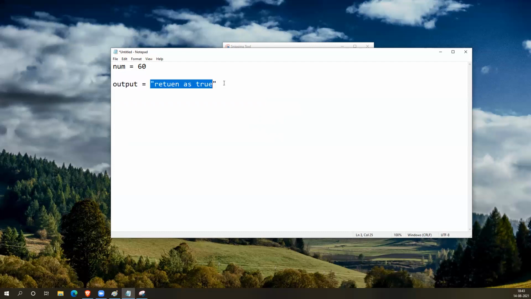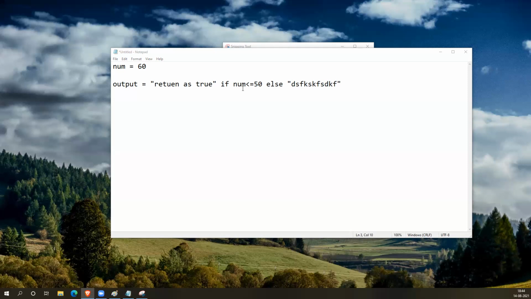This one will be assigned to this output only if this condition, if number is less than or equal to 50. Understood? You can frame an else also here. So this output will be assigned with this value if the number is less than 50, else this value. As the number is 60, this output variable will be assigned with this value. This is one kind of if statement linked with an assignment statement. These are called conditional expressions, because this complete expression or operand used in the assignment statement is filled with an if condition.